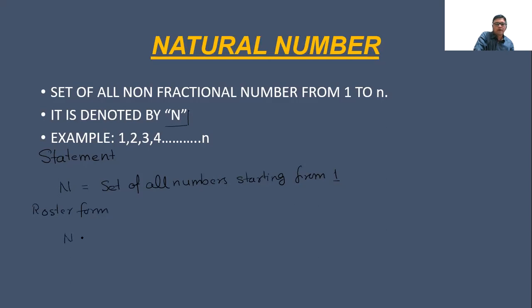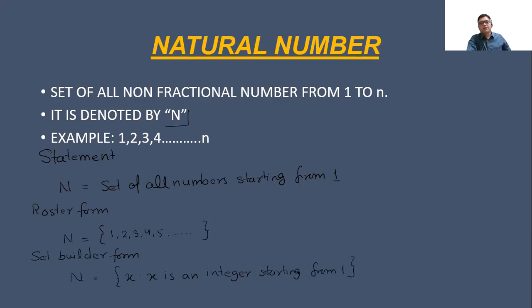If we talk about the roster form, how will it be written? N is equal to, within brackets, 1, 2, 3, 4, 5, and so on till infinity. In set builder form, N is equal to {x : x is an integer starting from 1}. It means all the numbers we use for counting purposes are natural numbers.